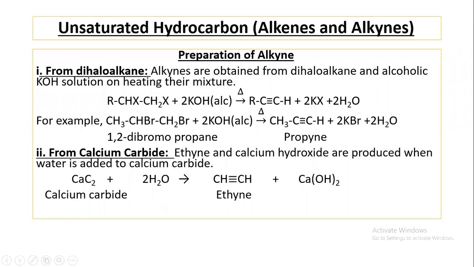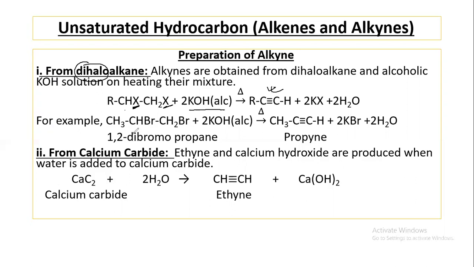Now I'll discuss the preparation of alkyne. Alkyne can be prepared from dihaloalkane. Dihaloalkane means two halogen atoms are present in an alkane. Here X stands for halogen. It may be fluorine, chlorine, bromine, iodine. So when alcoholic potassium hydroxide reacts with dihaloalkane, in that case we'll get alkyne. It is also an elimination reaction.